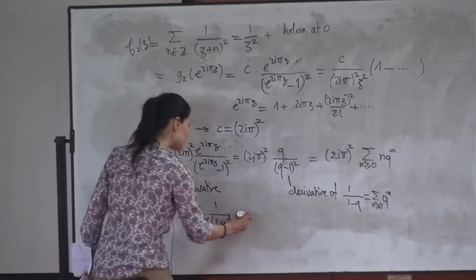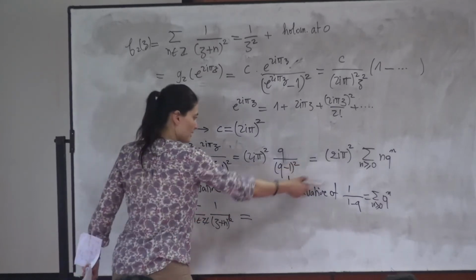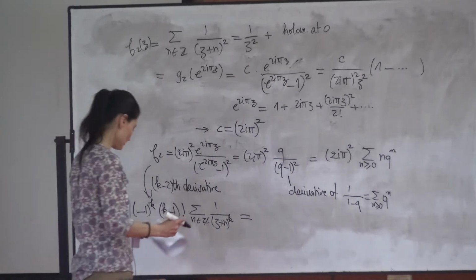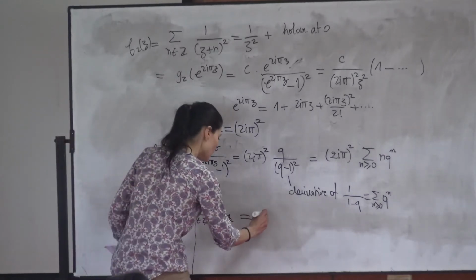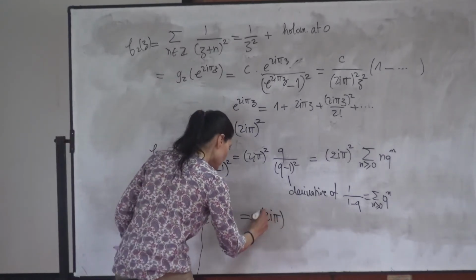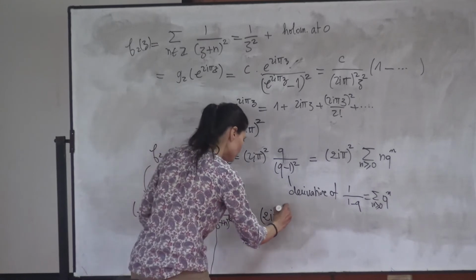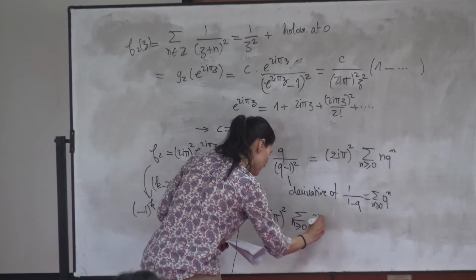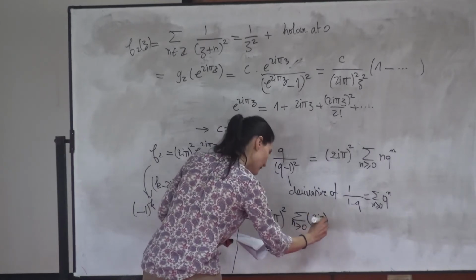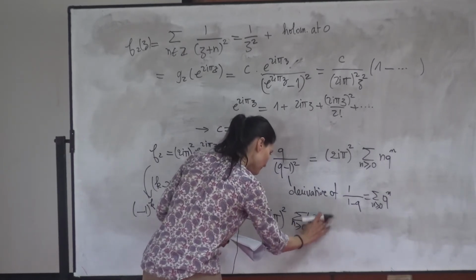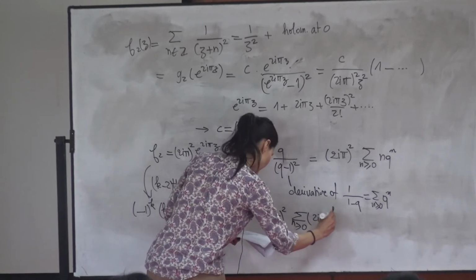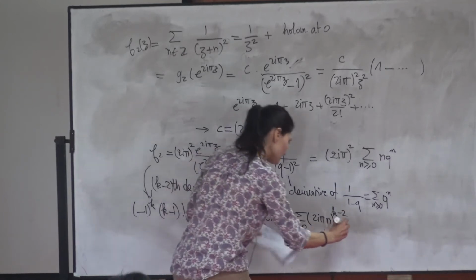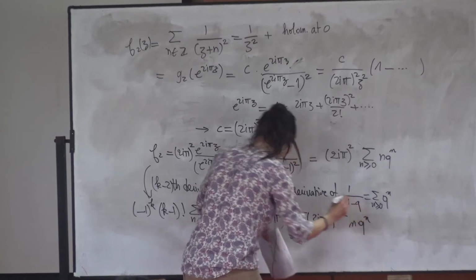And you get that this is equal to the k minus 2 derivative of this function. And if you compute it, you get 2 e pi to the 2 sum for n greater than 0 of 2 e pi n to the k minus 2 n q to the n.